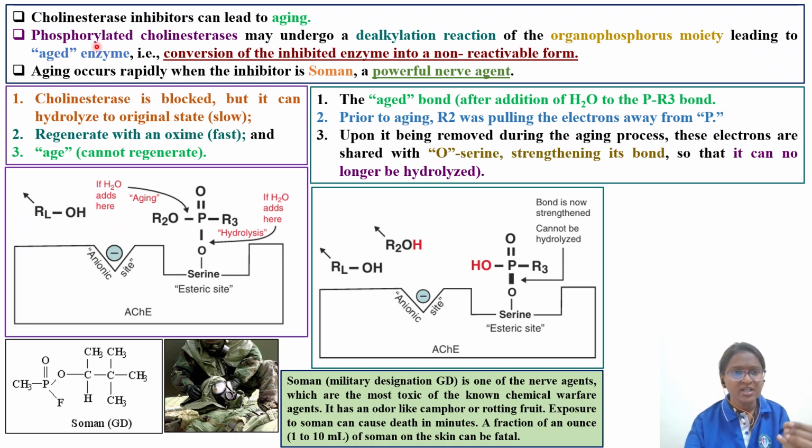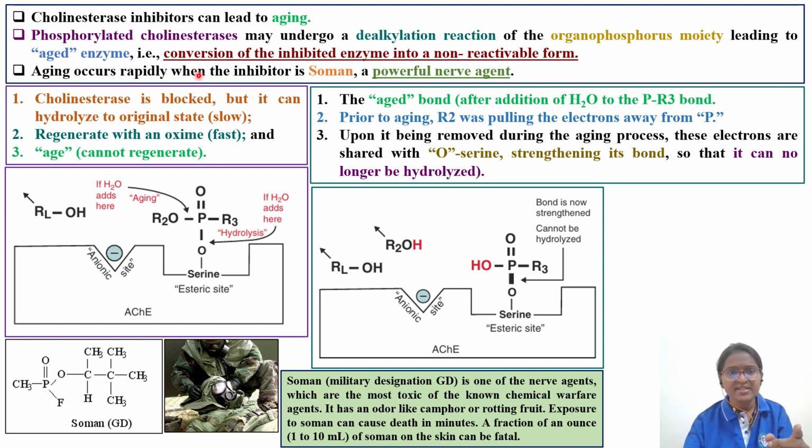Let's understand in detail. Once the cholinesterase is phosphorylated, it undergoes dealkylation. Dealkylation means this particular bond, ROH, gets separated from the organophosphorus moiety, leading to the aged enzyme. So here the aging takes place. Once this alkyl group goes away, hydrolysis happens, converting the inhibited enzyme into a non-reactivatable form. Once this bond breaks and it is attached to the serine site, the enzyme becomes non-reactivatable. No matter how much acetylcholine there is in the synaptic cleft, it can no longer act. So an irreversible covalent bonding is taking place.